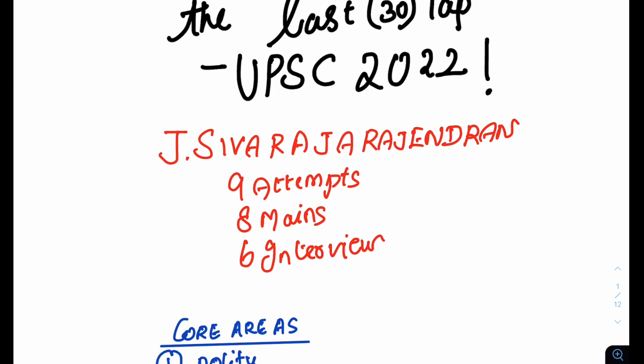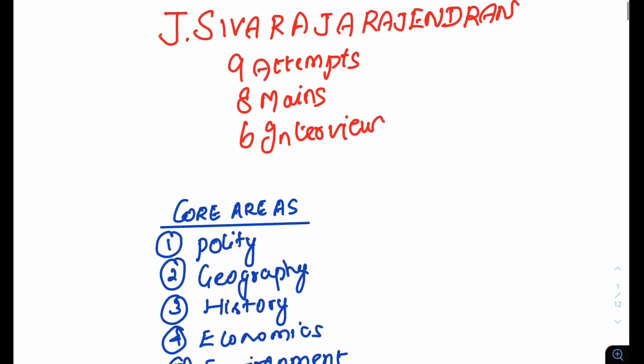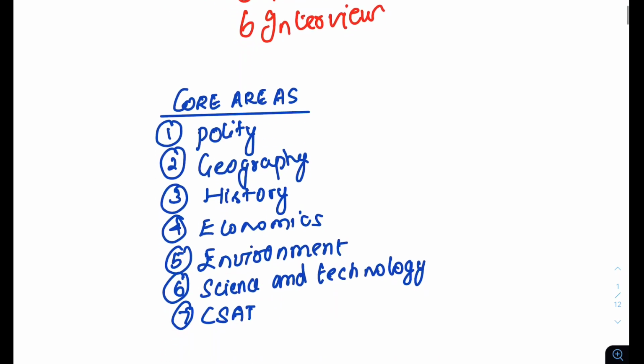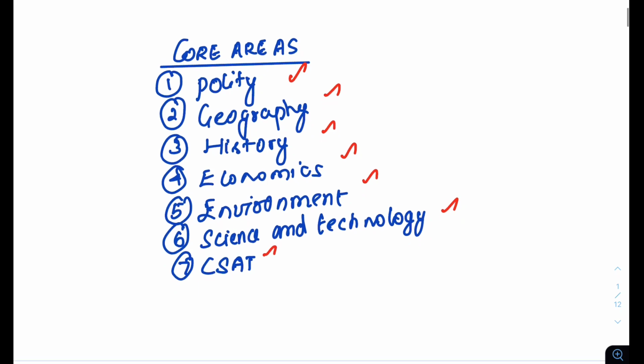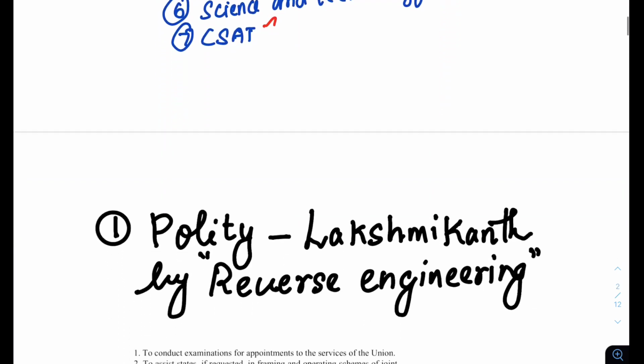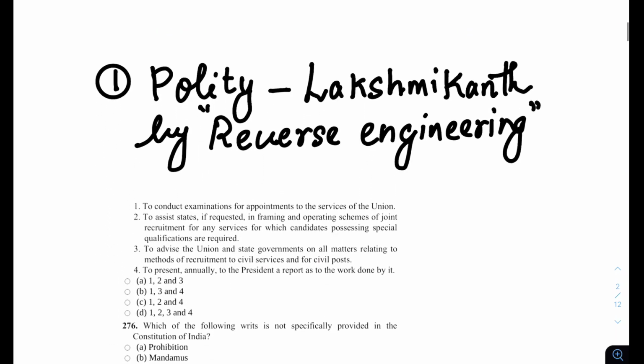There are some key areas that everyone has to concentrate on in these last 30 days, and these key areas are polity, geography, history, economics, environment, science and technology, and CSAT. These areas are very key for clearing this preliminary examination. So first we will go into polity.